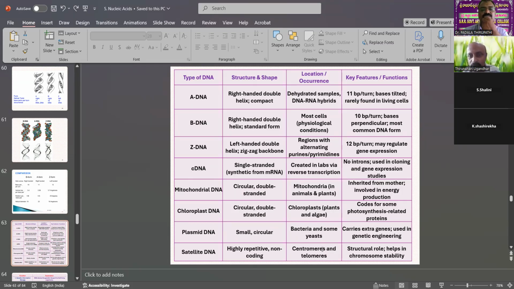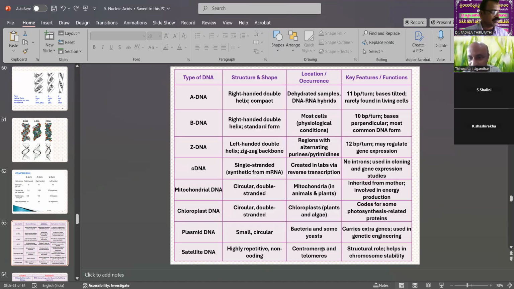But second, the band location. A-DNA is a dehydrated sample form, found in DNA-RNA hybrids. B-DNA is found in most cells under physiological conditions. Z-DNA has regions with alternating purines and pyrimidines. cDNA is created in labs, using the reverse transcription process to create artificial DNA formation.